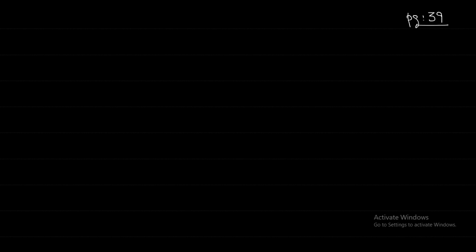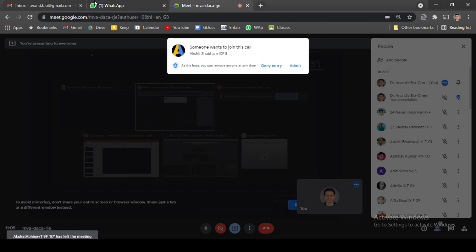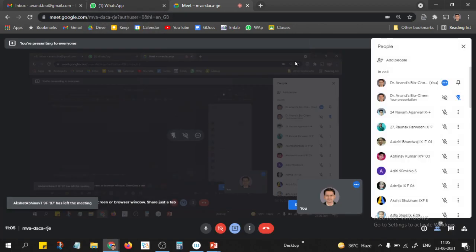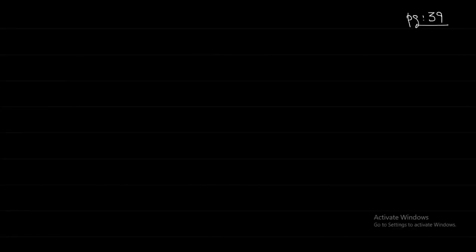Okay, you can open page number 39. We have discussed in the previous class, right? When can self-pollination occur? When the flowers are on the same plant, or it is a complete flower having both male and female reproductive parts. Yes. The flower should be bisexual, that is, it should have both male and female reproductive structures. If they are unisexual flowers present on separate plants, do you think it will be self-pollination?